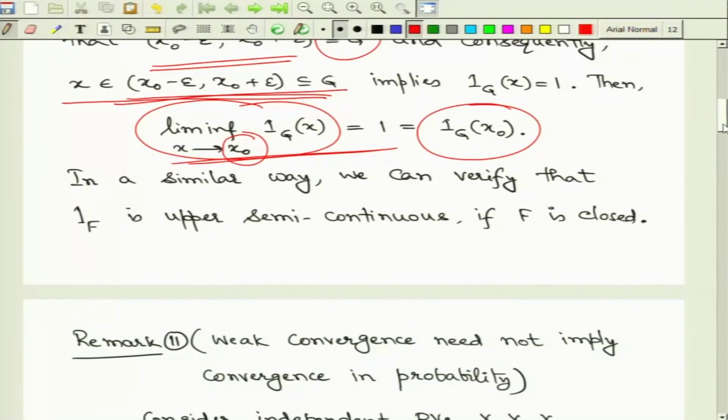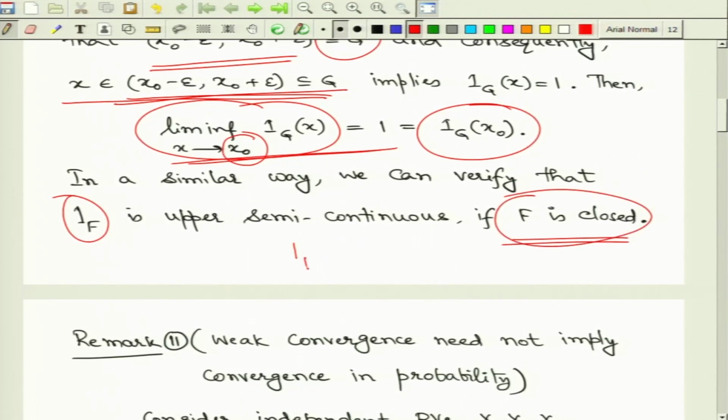In a similar way, we can also verify that if I take a closed set F, then the corresponding indicator function is upper semi-continuous. In fact, exercise 4 had two parts, the first involving open sets and the second involving closed sets, but the idea is essentially the same. You can also try to prove the second part in another way.